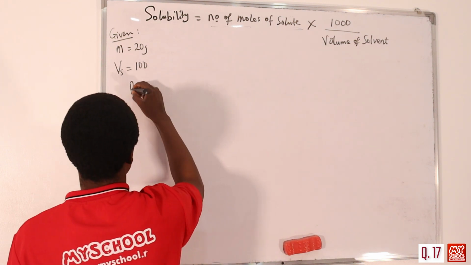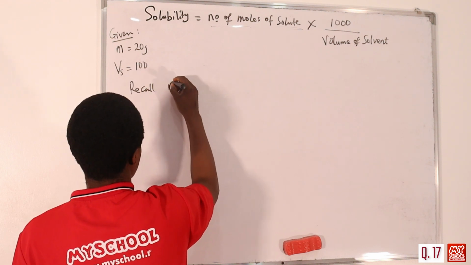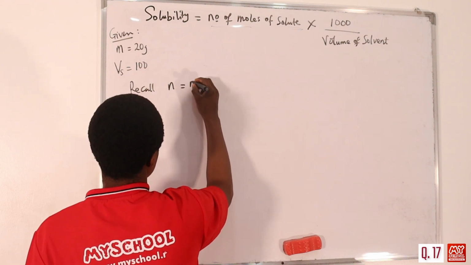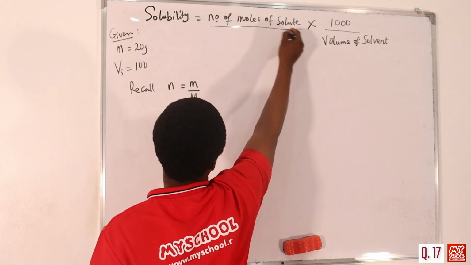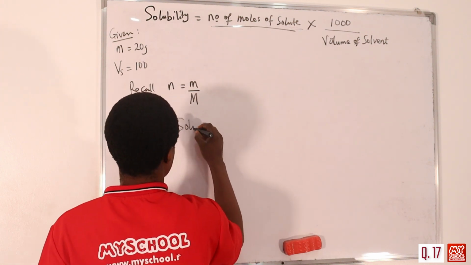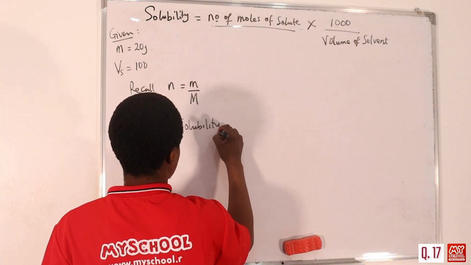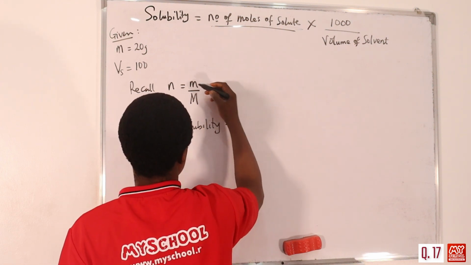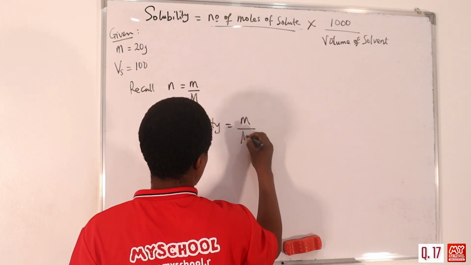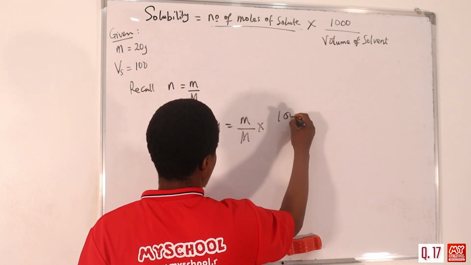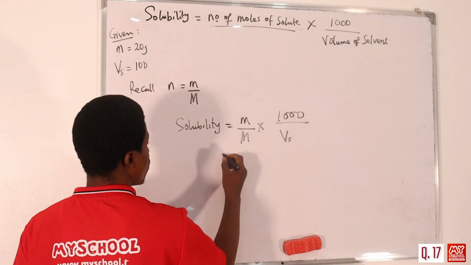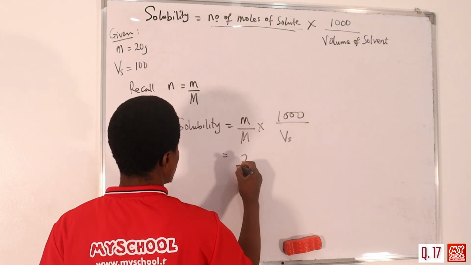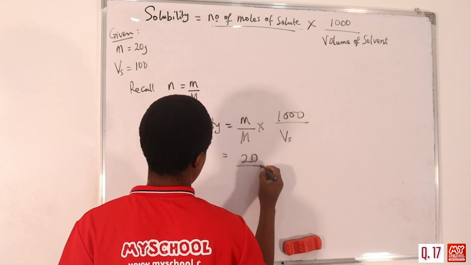Recall that number of moles is equal to mass over molar mass. So we can put that in place of number of moles. We can say solubility is equal to, instead of number of moles, if we are not given, mass over molar mass times 1000 over the volume of the solvent. So the mass is actually 20. We are given 20 gram over molar mass.